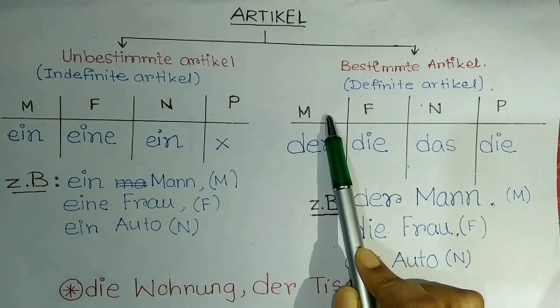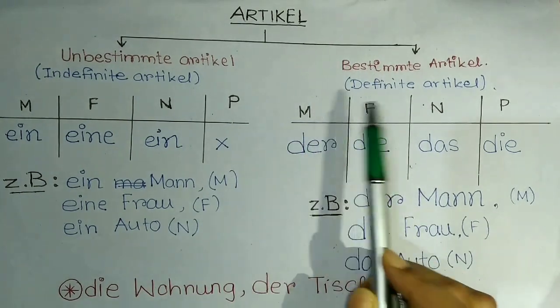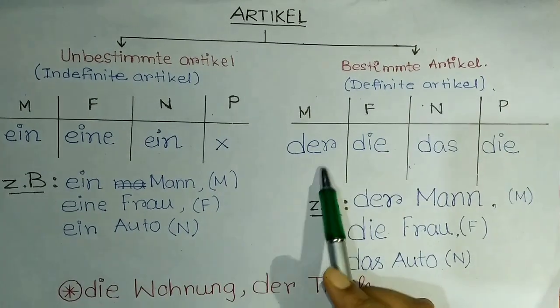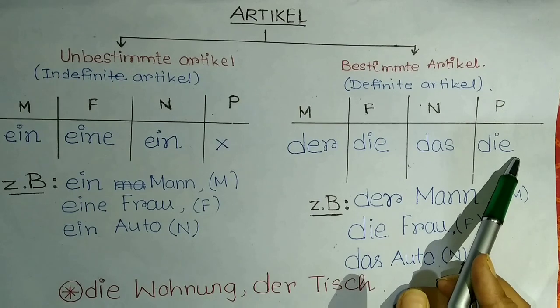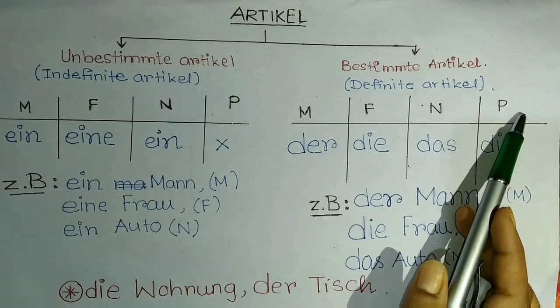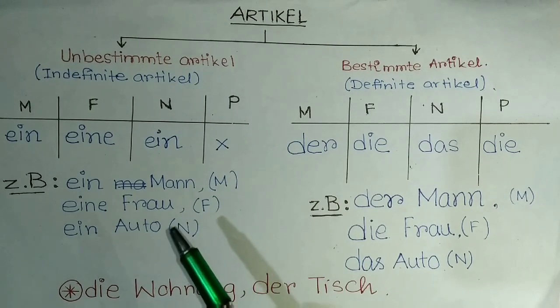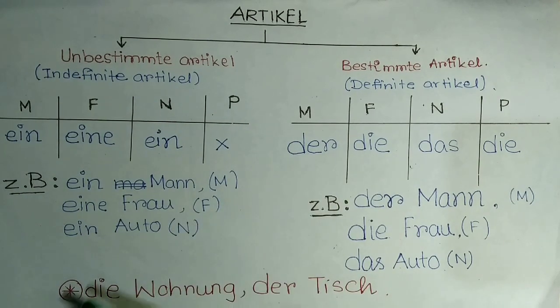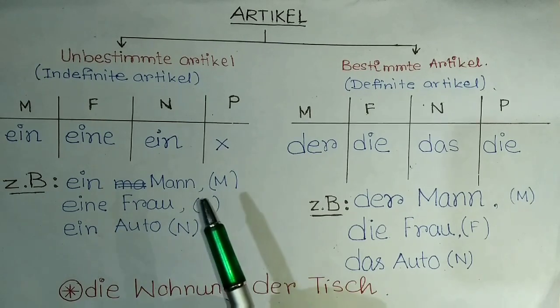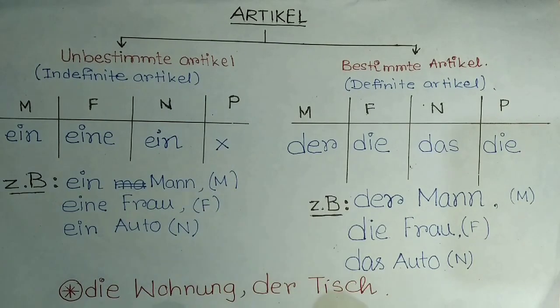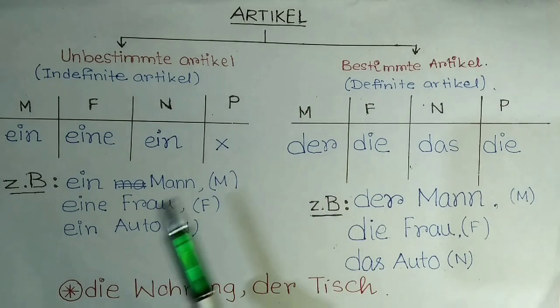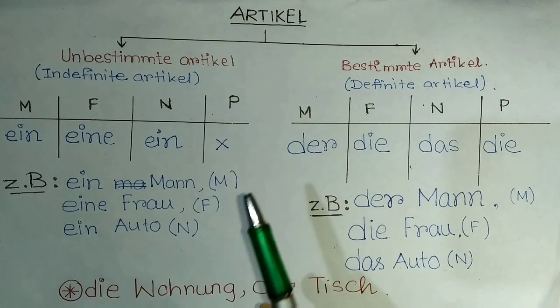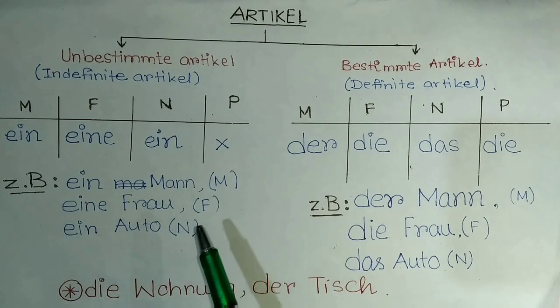Like in case of bestimmte Artikel in masculine, feminine, neuter and plural, here der, die, das, die. Here plural is present because we can say the cars, the men. But the problem arises here. We know masculine is male, feminine is female, and neuter is neither male nor female, like an abiotic object. But we can classify male and female, while classifying the neuter, sometimes we face problems.